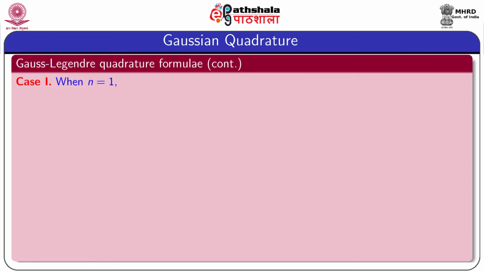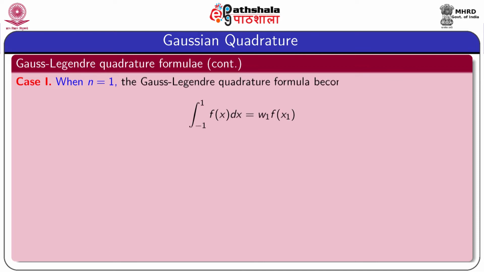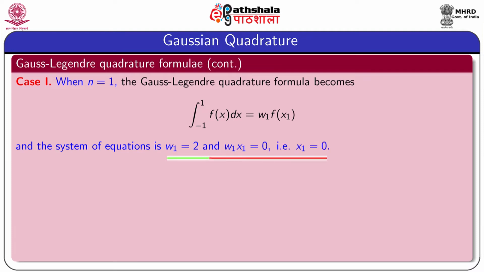Now, we consider n equal to 1 as case 1 to get a particular Gauss-Legendre quadrature formula. In this case, the formula is integration from minus 1 to 1 of f(x) dx equal to w1 into f of x1, and the corresponding system of equations is w1 equal to 2 and w1 into x1 equal to 0, that is x1 equal to 0.